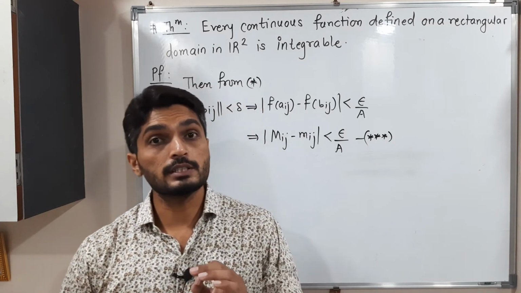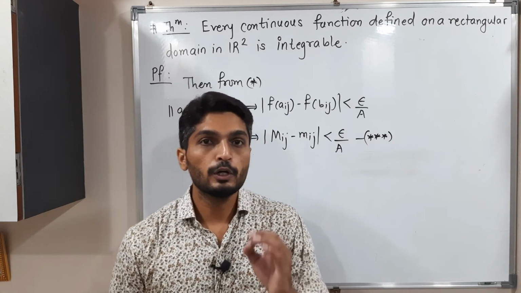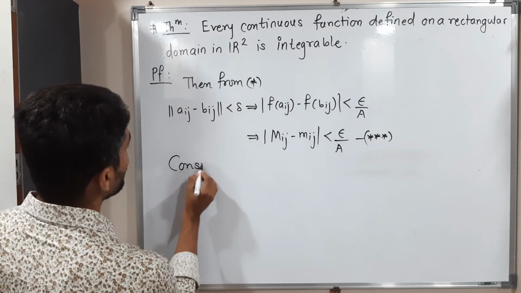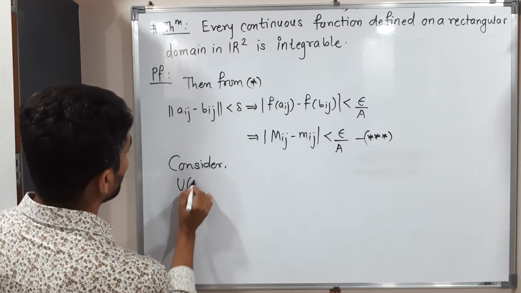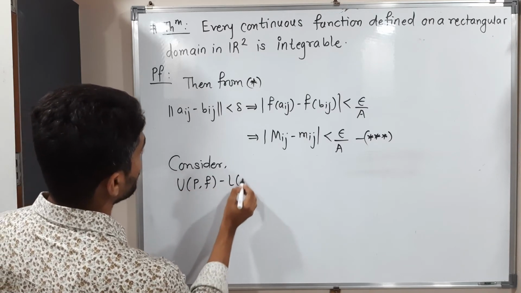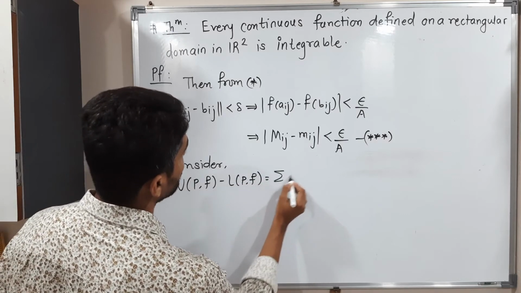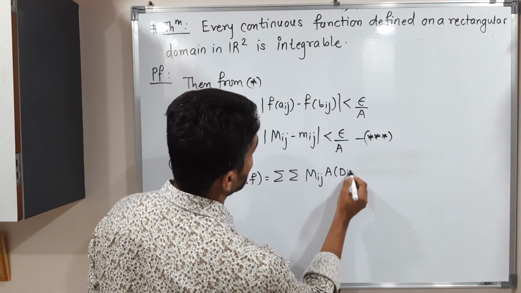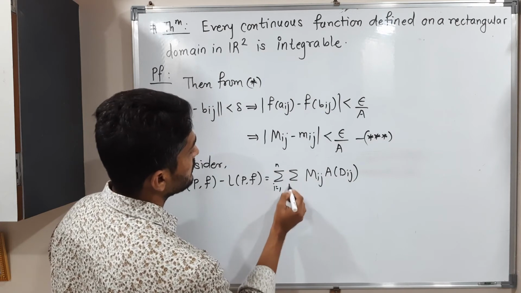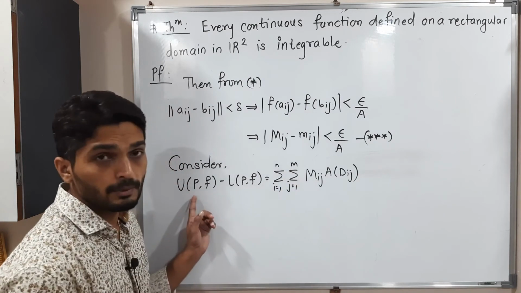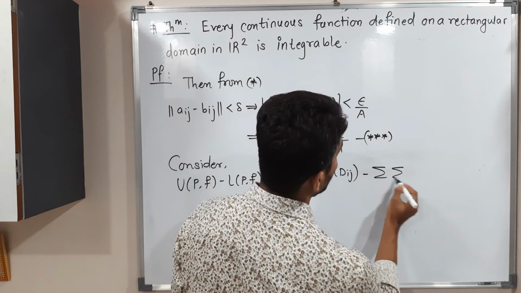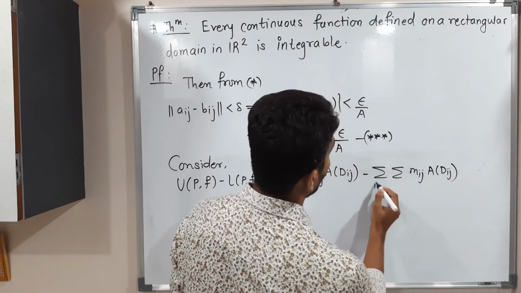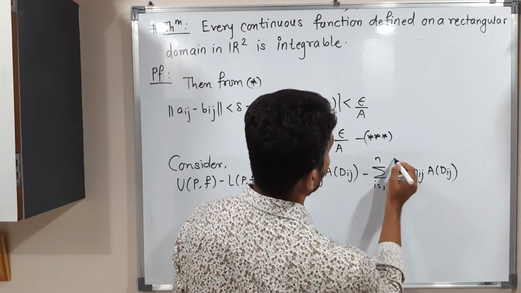Okay, so let us come back to our main point. What we have to prove? The function is integrable. Integrable means we have to prove UPF minus LPF is less than epsilon. So let us start with that. I am going to consider UPF minus LPF. You know the definition of UPF? Summation capital Mij into area of Dij, i running from 1 to n, j running from 1 to n. So this is the definition of UPF. And what is the definition of LPF? Here simply we take small Mij. There is not much difference. Area of Dij, i running from 1 to n, j running from 1 to m.